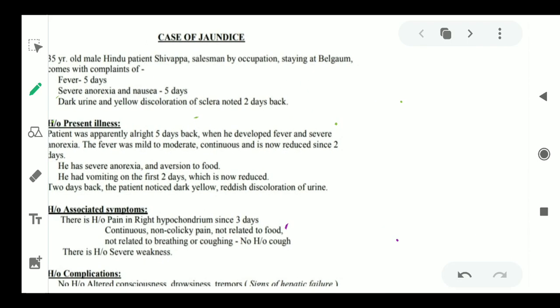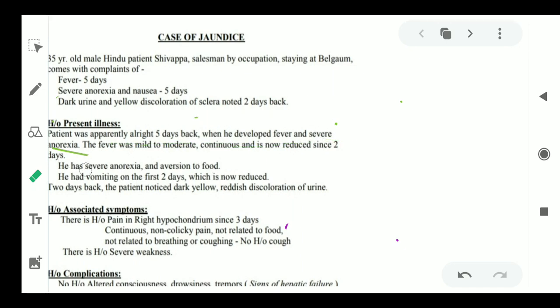Here it is written that the patient was apparently all right 5 days back when he developed fever and severe anorexia. Now we have to tell the type of fever also.